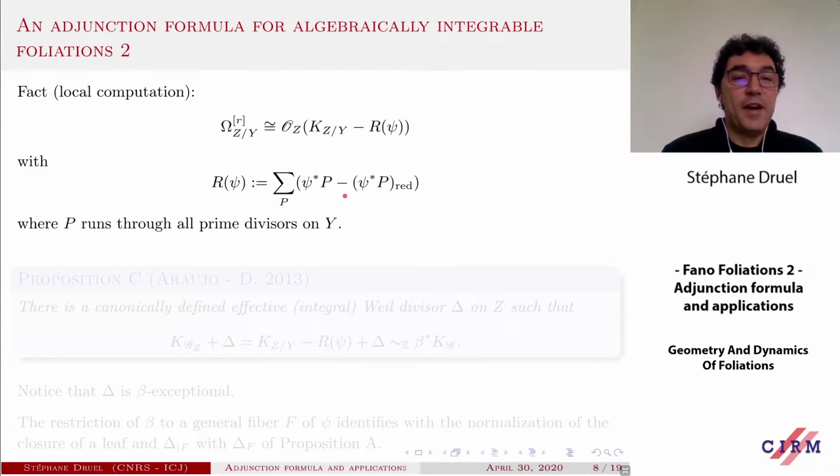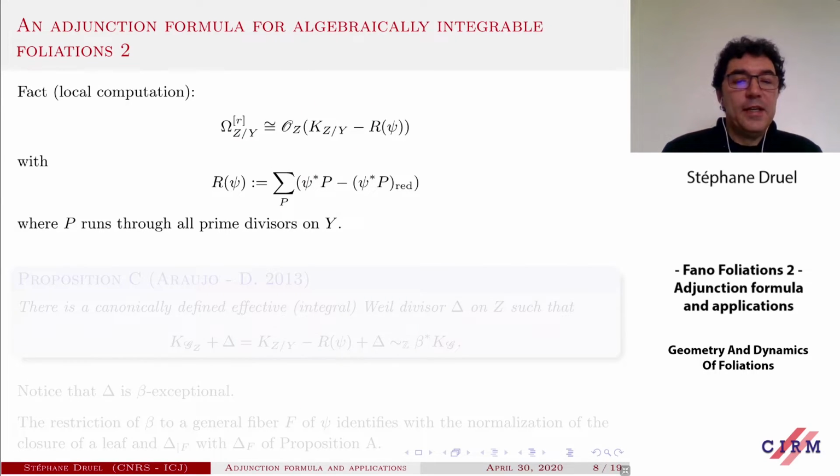So this is a finite divisor, supported on finitely many hypersurfaces, and this rank 1 torsion-free sheaf is in fact isomorphic to this one. Reflexive sheaf, sorry, is isomorphic to this one.